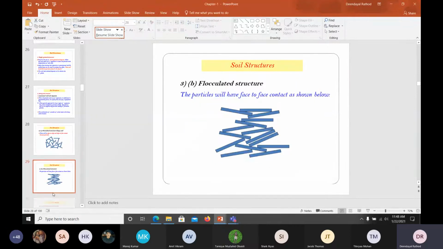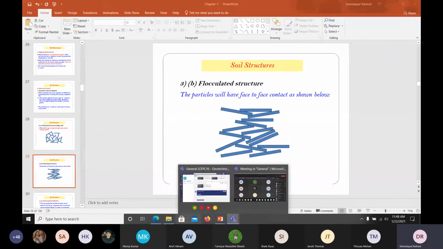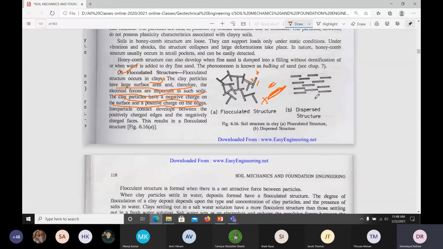If you disturb it, we call it a dispersed structure. When you add water or something like that, then what will happen? It becomes dispersed. So this is called the dispersed structure. This is flocculated structure. Understand? So this is flocculated structure and this is dispersed structure.